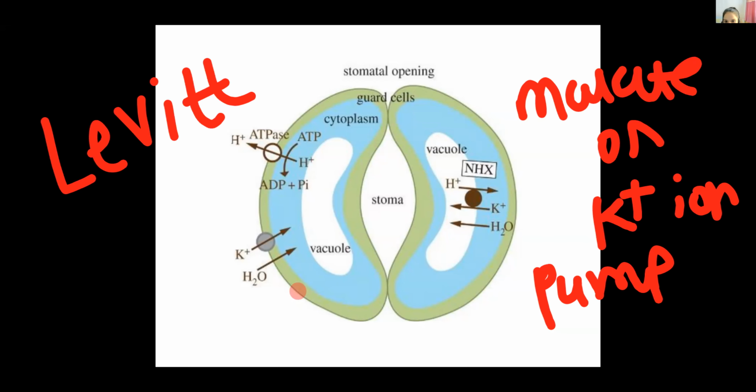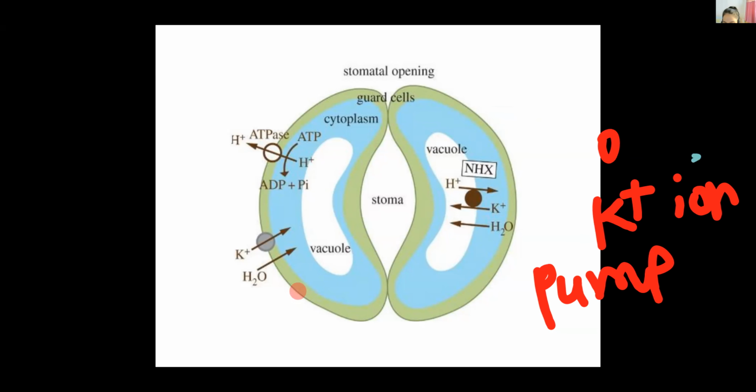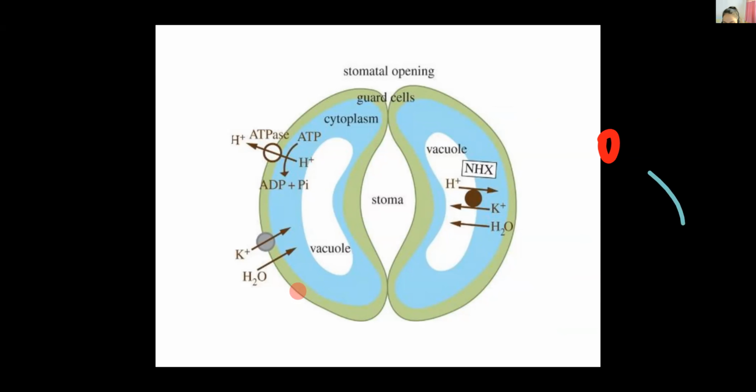Now, in this theory, first of all, there are the stomata and guard cells. During the daytime, what happens in the guard cells?